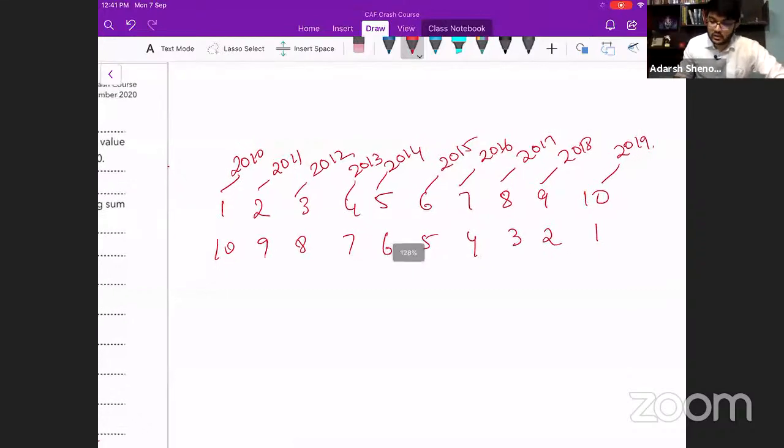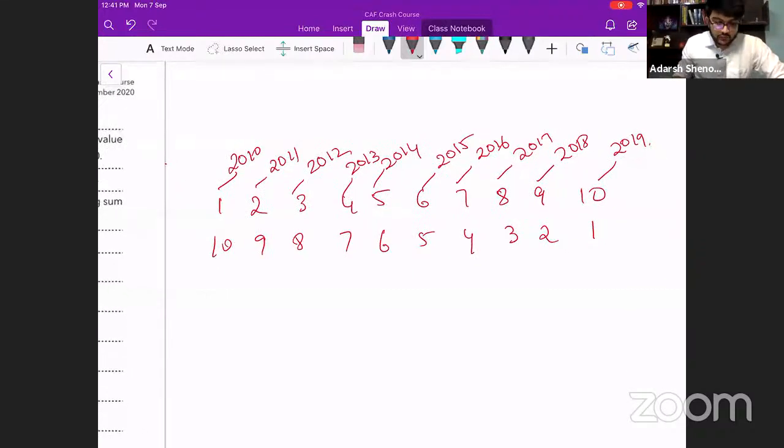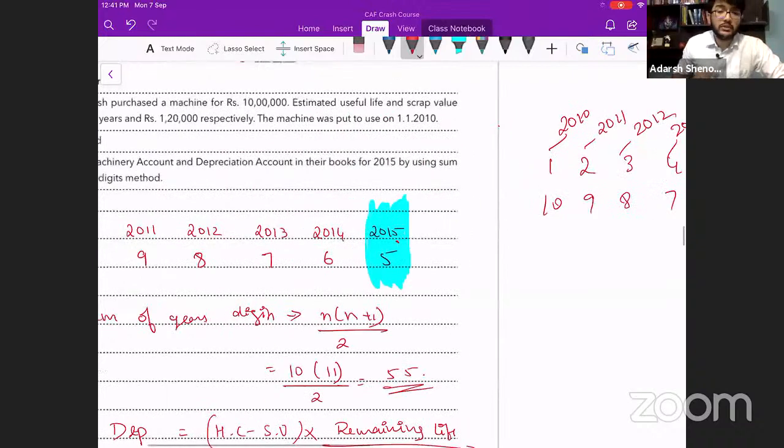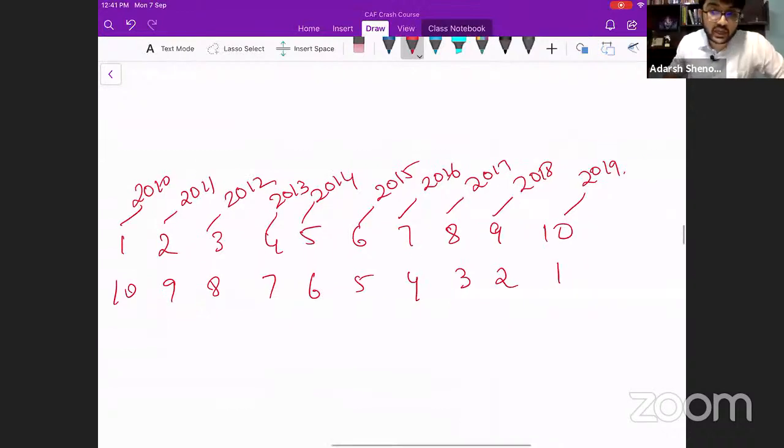Now we have to draw the asset account. For which year have they asked? 2015. Now the interesting question will be, what is the book value at the beginning of 2015? I know the depreciation.